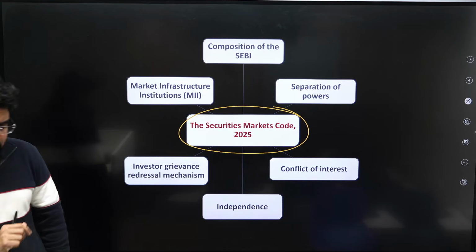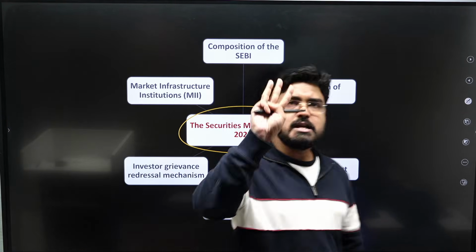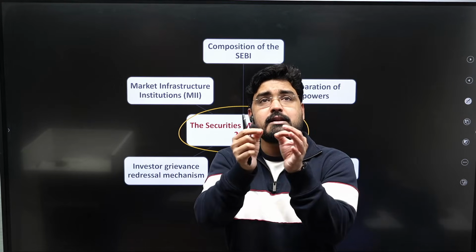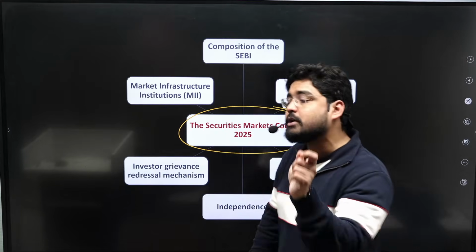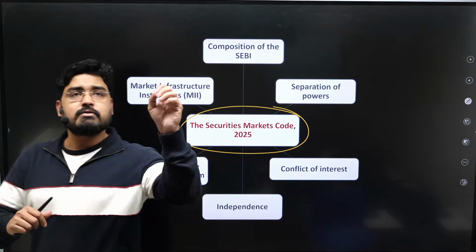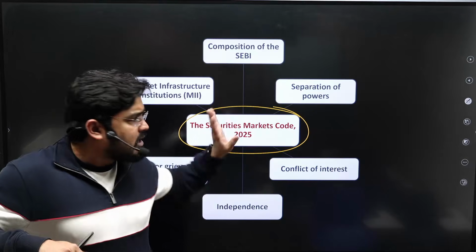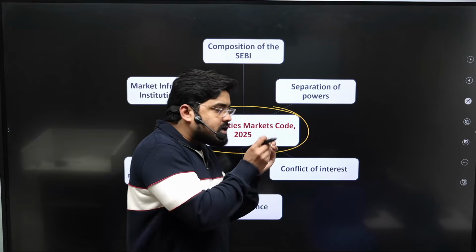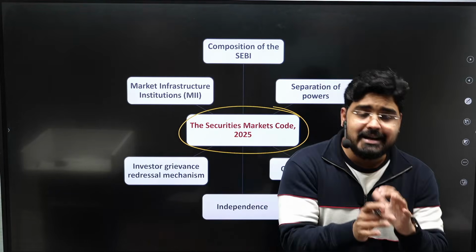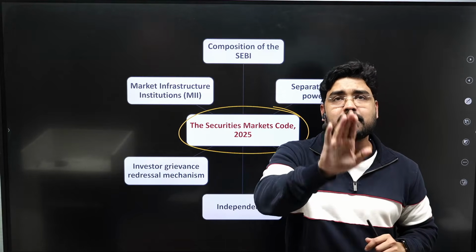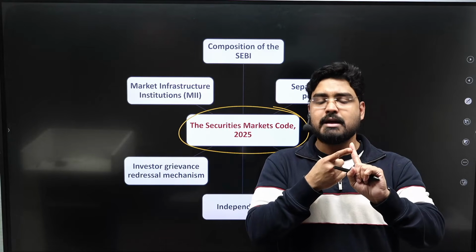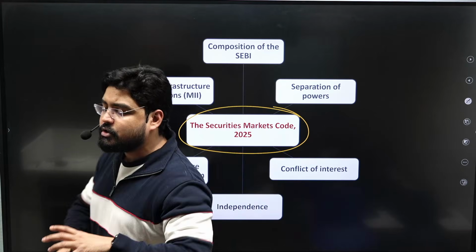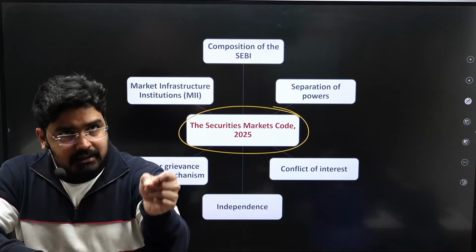Generally, the security markets are governed by three important legislations. One was the Securities Contracts Regulation Act, enacted in 1956. You don't have to remember these acts; this is important right now. The first act, the Securities Contracts Act 1956, regulates each and every security transaction that takes place in the market. And in 1992, the parliament introduced another act known as the SEBI Act.